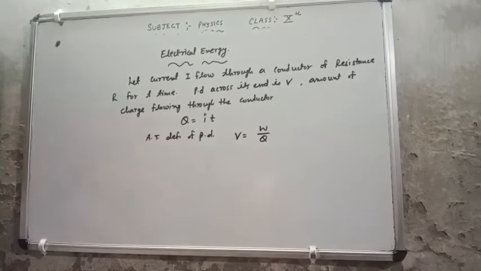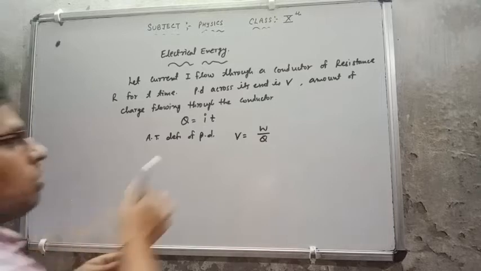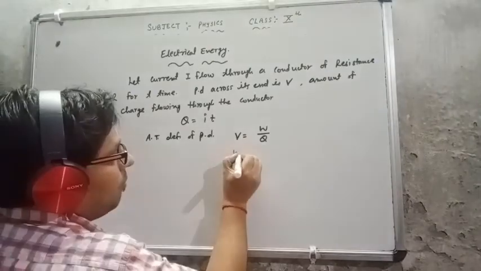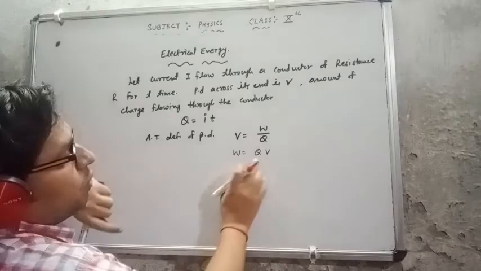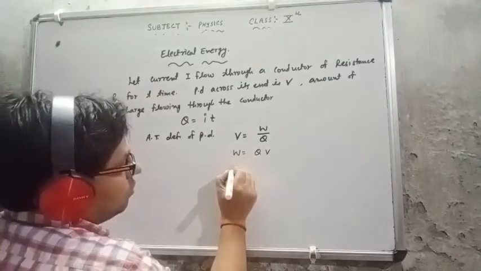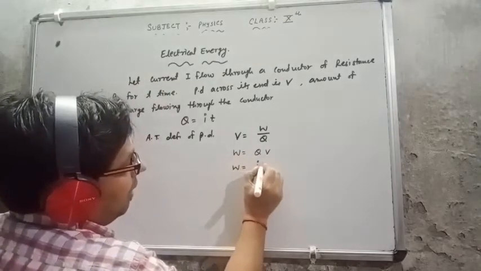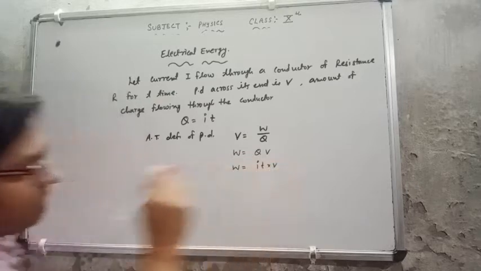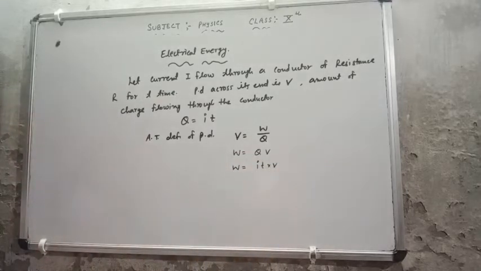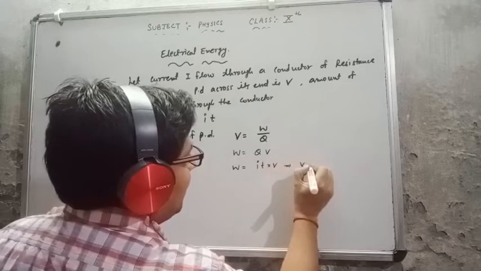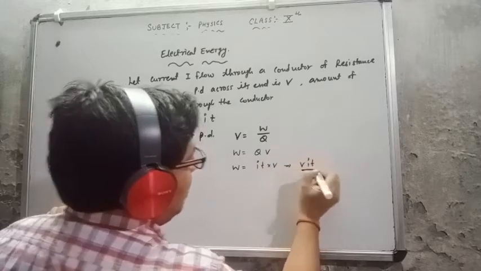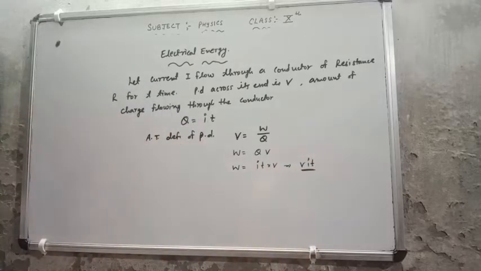So W equals Q into V. We can put IT in place of Q, so W equals IT into V, or I can say W equals V into I into T.